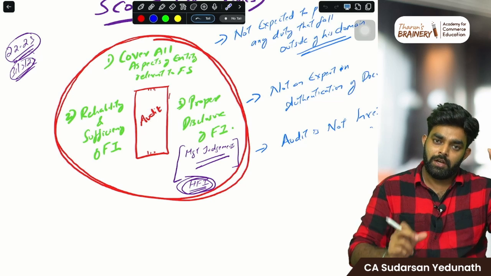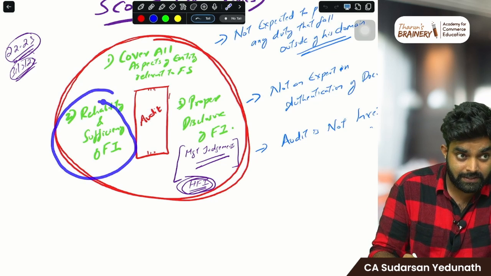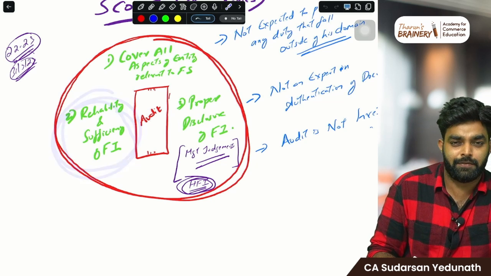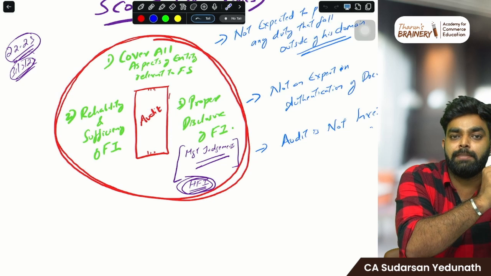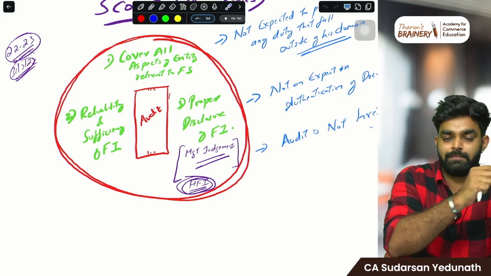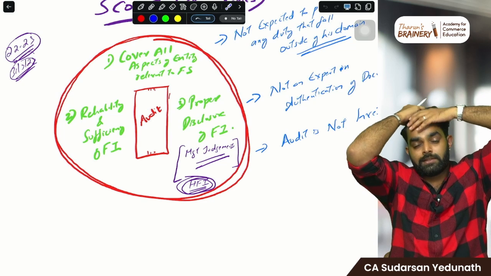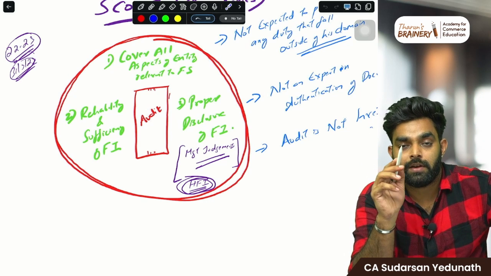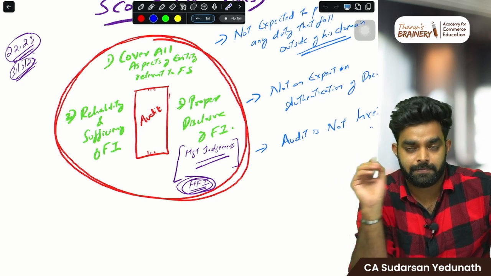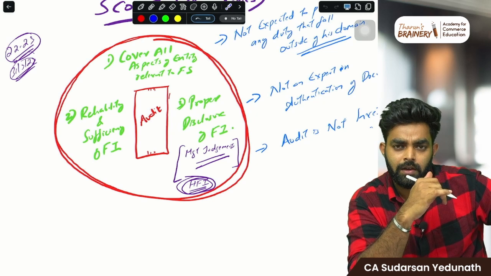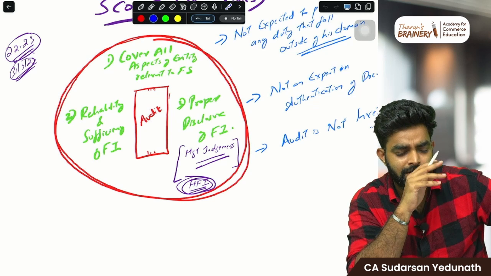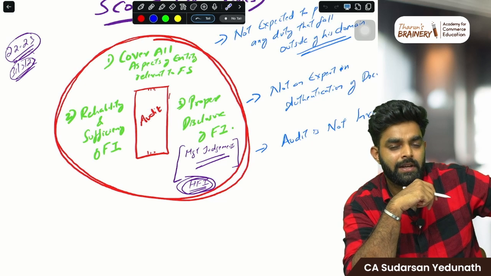You'll cross check both. So you have to make sure that this evidence, everything is reliable and sufficient. Make sure you can rely on this bill. Make sure it is not fake. You cannot make sure, but just see whether you can rely on that. And sufficient means, imagine there is a purchase of 10 lakh. You asked for the bill, they gave you the bill, but it seems like the bill is not okay. So you will think that evidence is not sufficient.